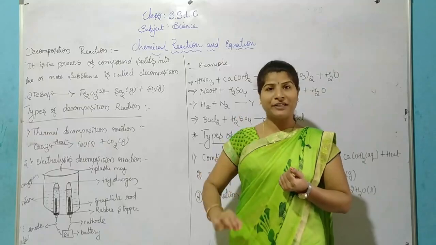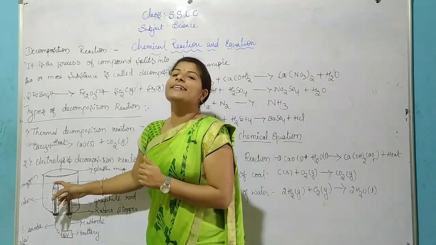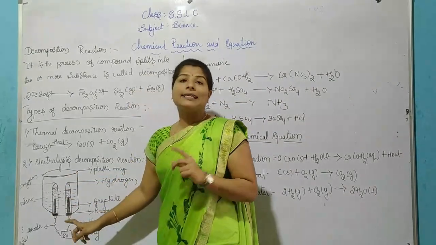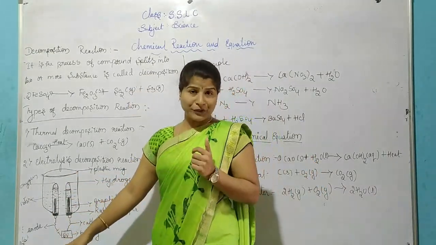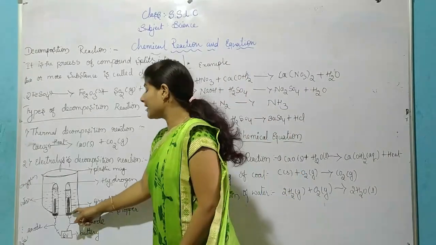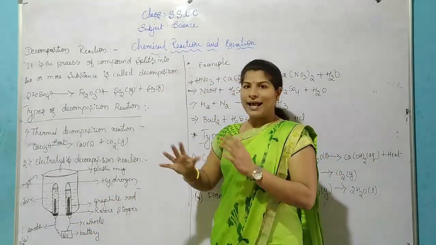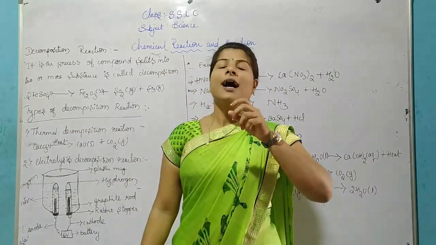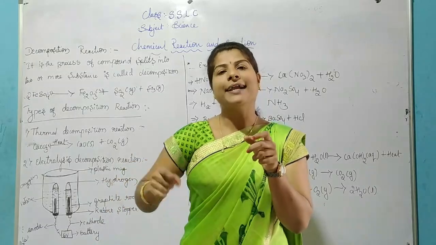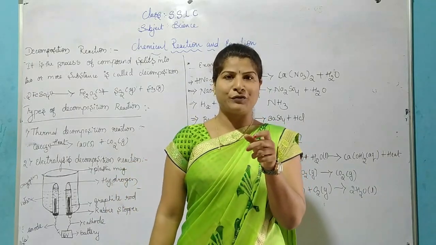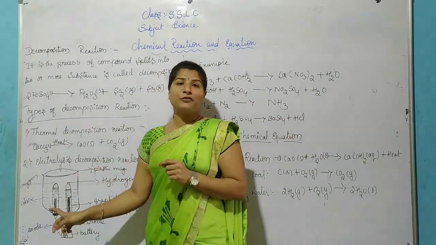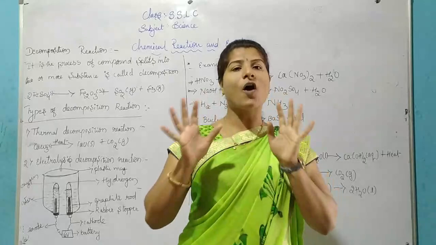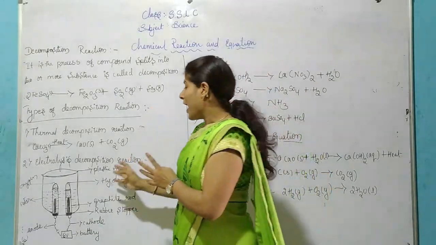Here we are doing one activity. In the activity, I take one plastic mug. I drill two holes in its base, fit rubber stoppers, and connect two electrodes to the plastic mug. I fill the plastic mug with water and add a few drops of H2SO4. I take two test tubes and invert them over the carbon electrodes. After this, all the apparatus is connected as shown in the figure.